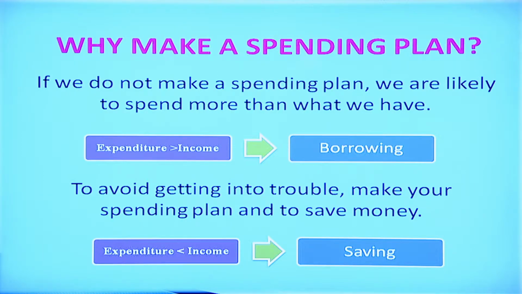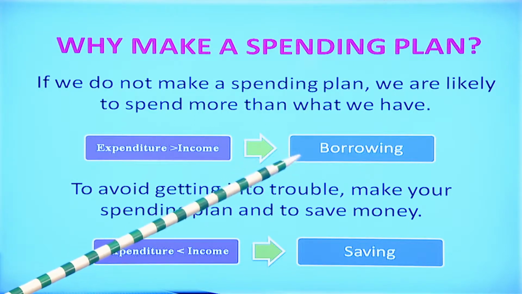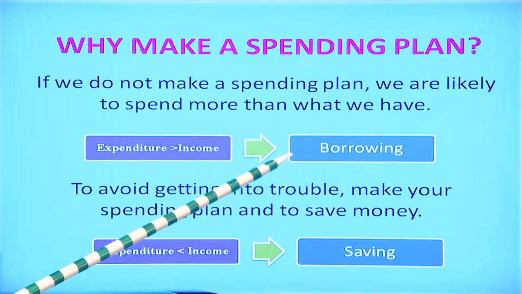We have income and we have expenditure. Suppose, as you can see here, expenditure is higher than the income, then what is going to happen? A family has to borrow money to fulfill its expenditures. For example, you have an income of 10,000 rupees and your expenditure is 20,000 rupees. Now, to cover up those 10,000 rupees, because your expenditure is higher than your income, you have to borrow money from your friends or banks, or you have to take a loan to satisfy your expenditure.